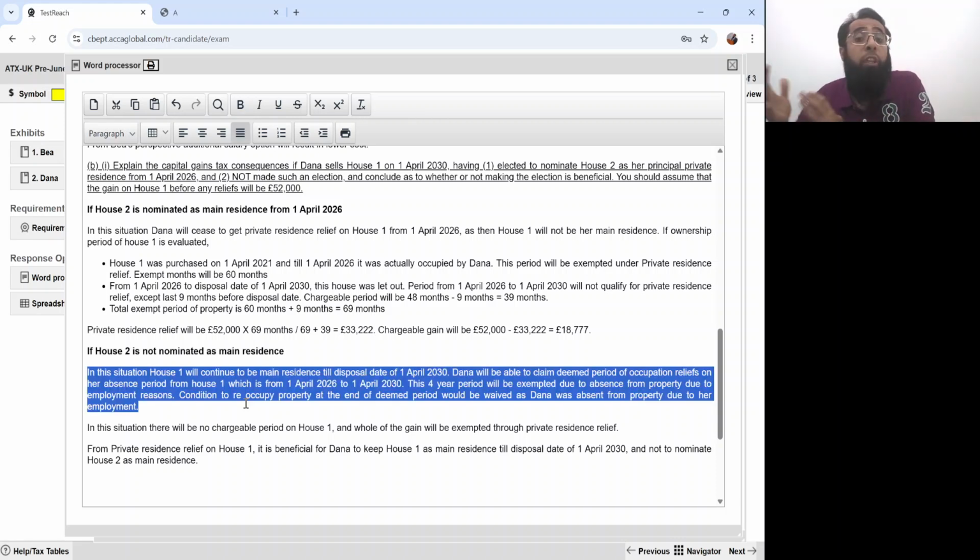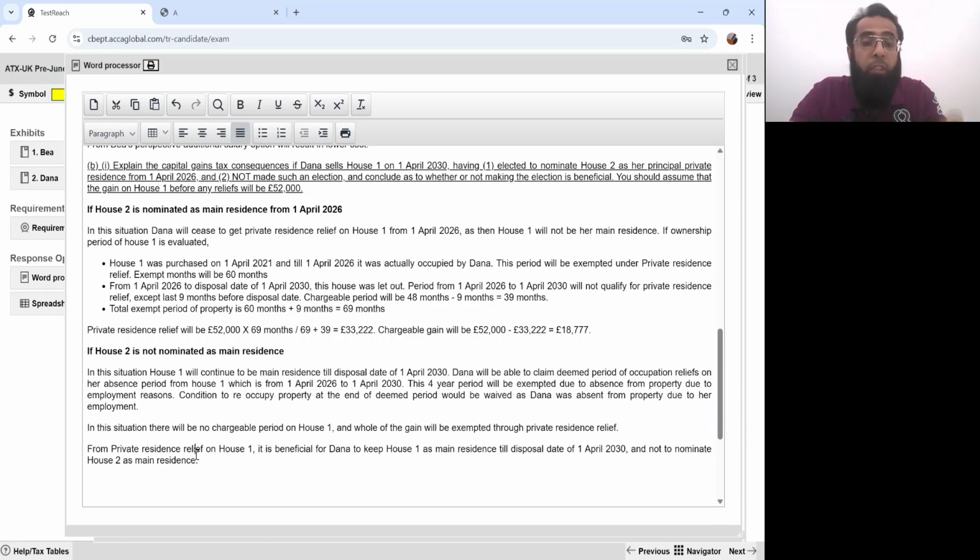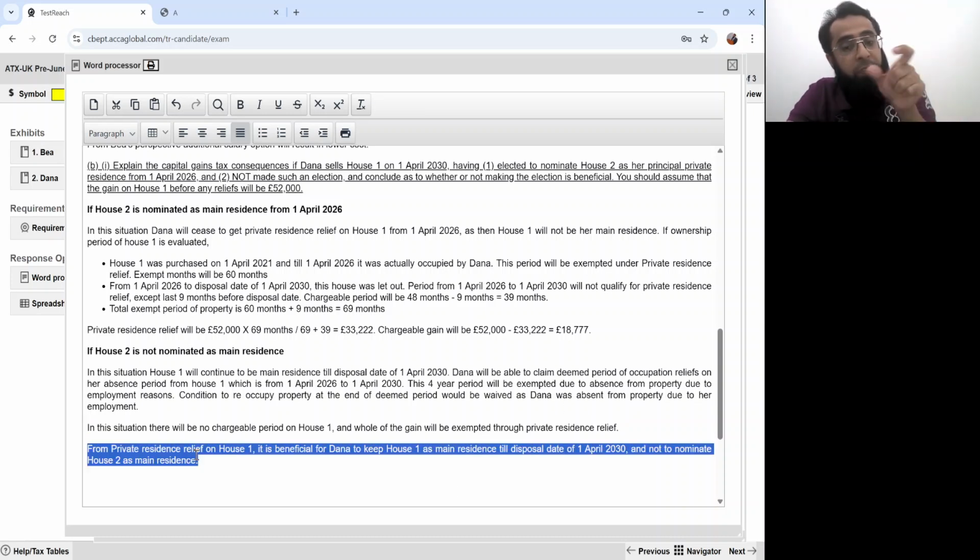And the condition to reoccupy, like the actual period of occupation, will be waived as Dana was absent from the property due to her employment. So in this situation, there will be no chargeable gain on house one and the whole of the gain will be exempted through private residence relief. So from the private residence relief perspective on house one, it is beneficial for Dana to keep house one as her main residence, not to nominate house two.